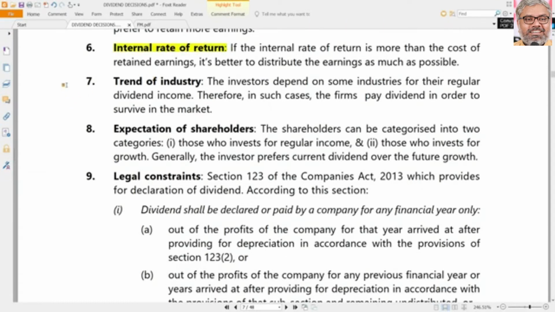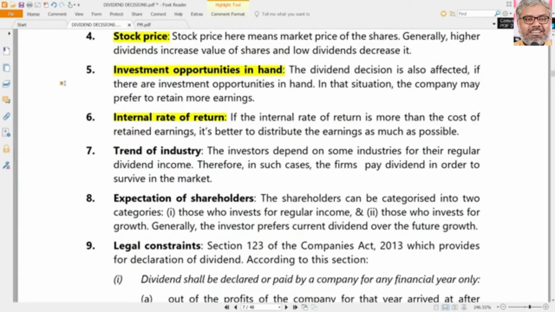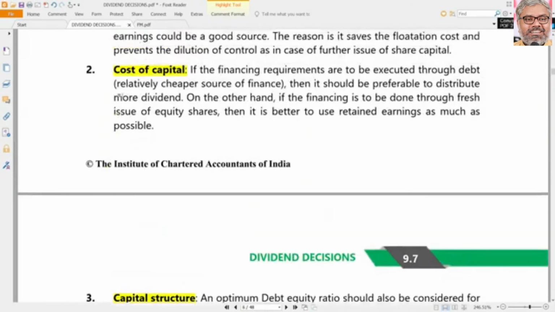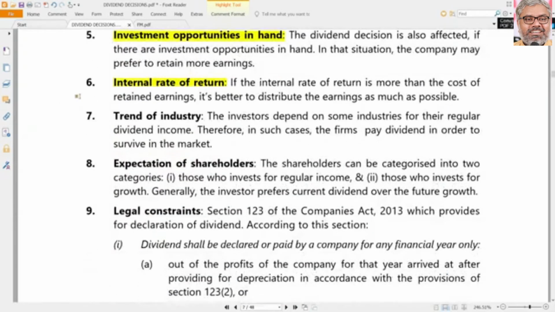But once again, that also depends upon the internal rate of return or the return on investment of the organization. Imagine there are fantastic investment opportunities, no doubt, but they are giving a return which is less than what the shareholders expect. That is where the cost of capital comes in. In terms of cost of equity, let us say the shareholders expect 12% return, but the company's internal rate of return is only 8%. So is it better to invest or to give them, the shareholders? Better to give them, let them go and invest themselves.